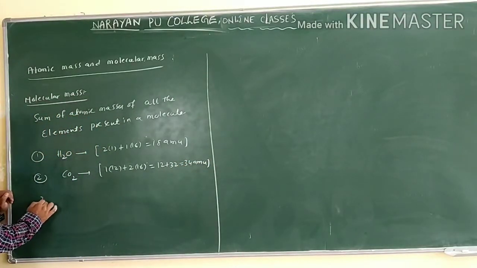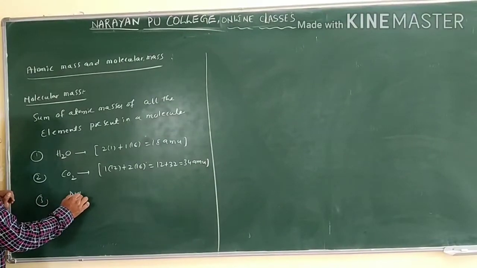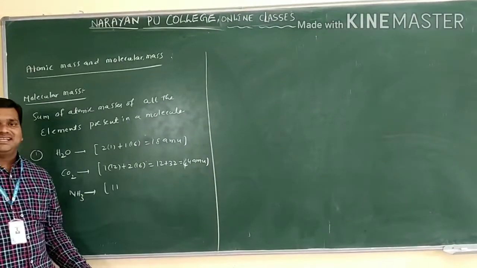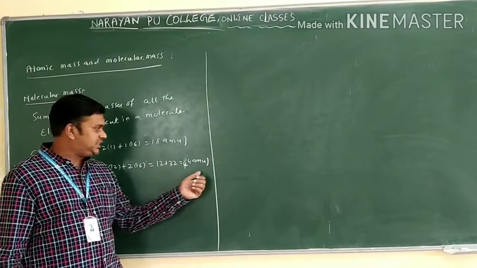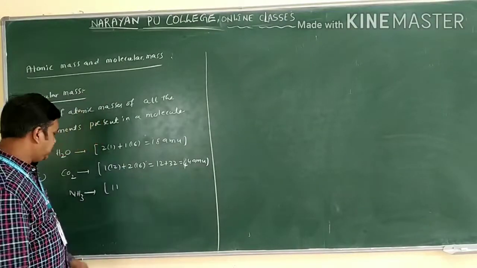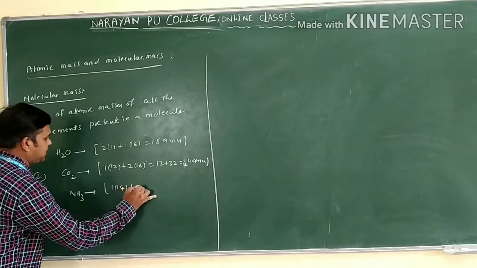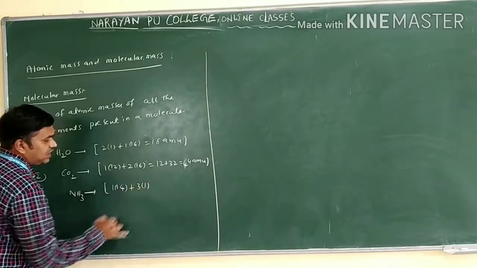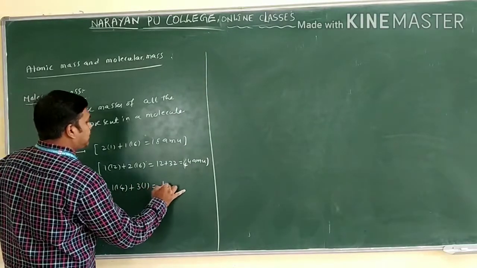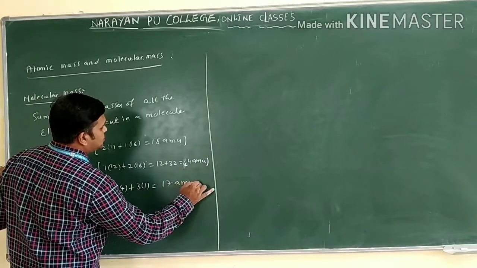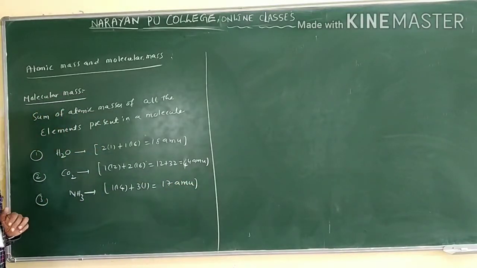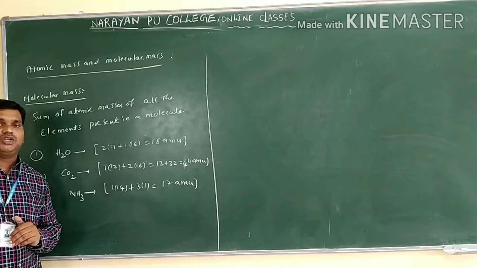In the same manner we can take NH3 also. Nitrogen atomic weight is 14 plus 3 into hydrogen atomic weight, which is 1 only. You will get 17. This is AMU. Clear? So this way we have to find out the molecular mass.